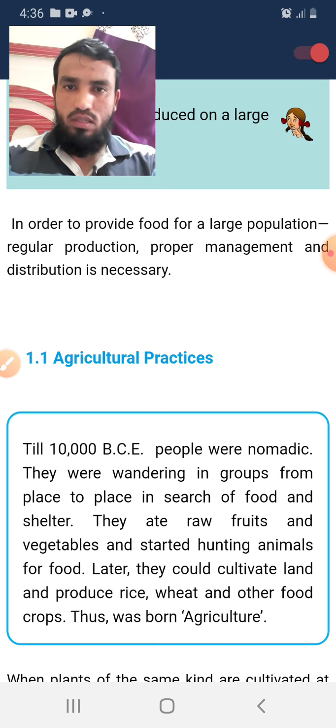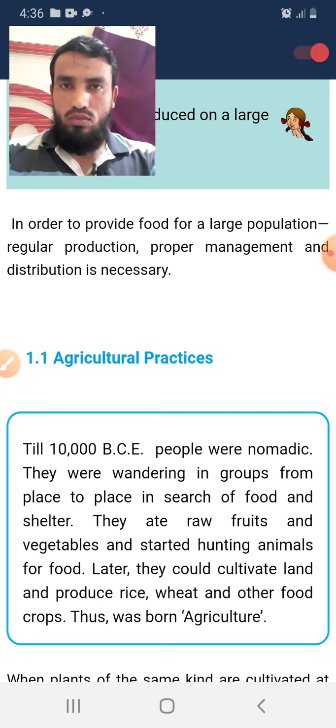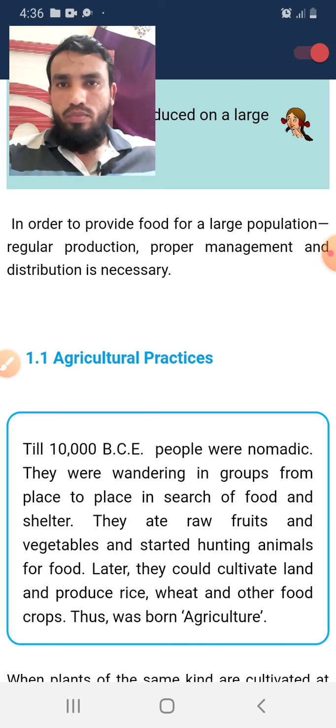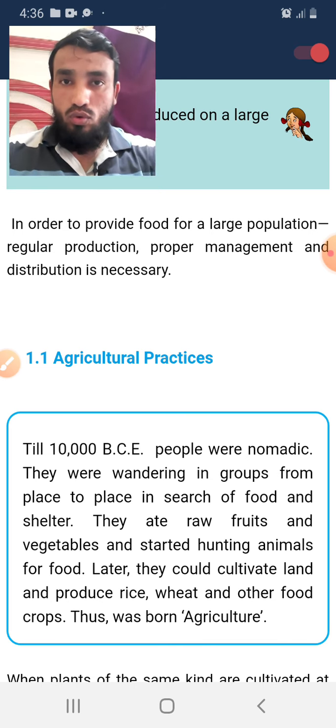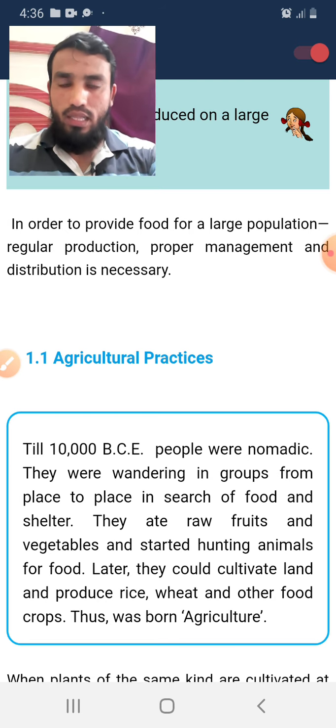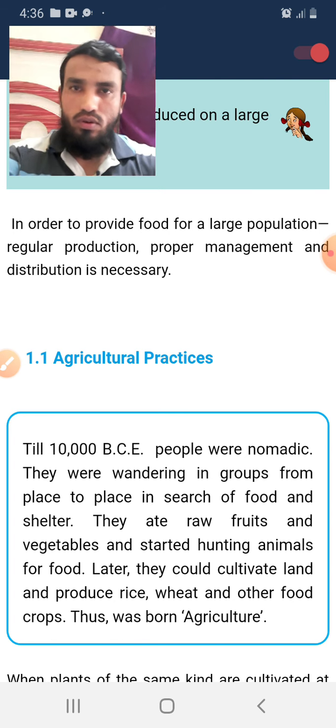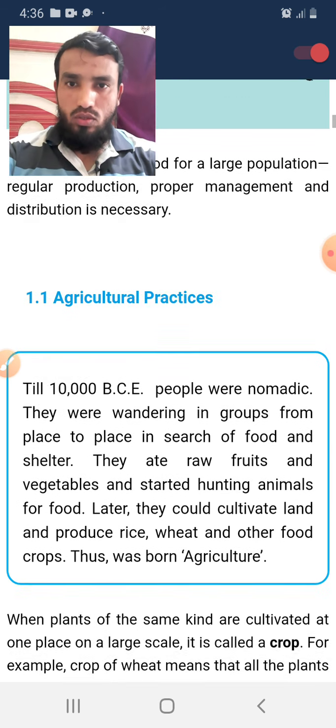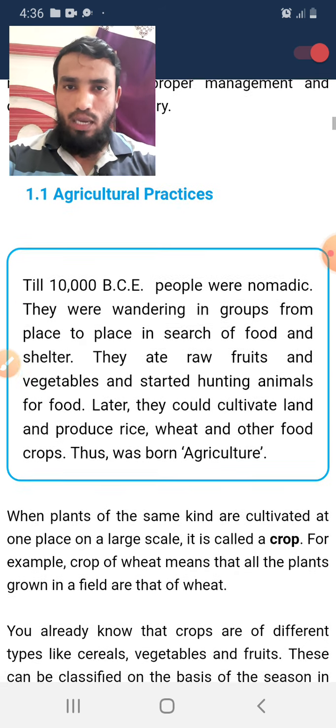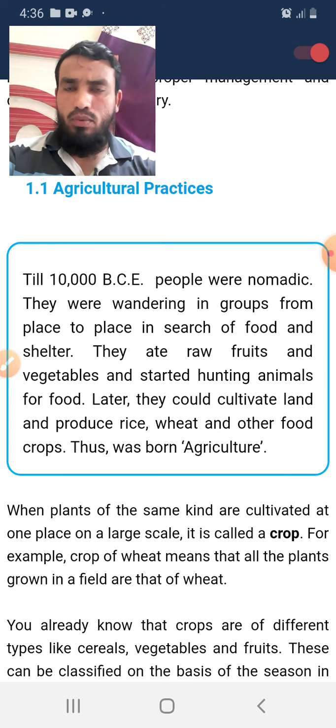Okay, whatever things we were doing before, we should avoid that, or we have to improve the things we are doing in our agricultural process, like which kind of seeds we are utilizing, which kind of instruments we are using in our crop production. We have to do some development in that, then only will we fulfill all the requirements of the growing population. Okay, so we will study that in detail in this chapter. So, what are the agricultural practices?